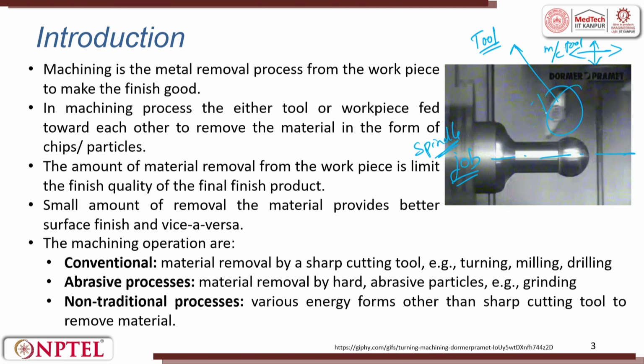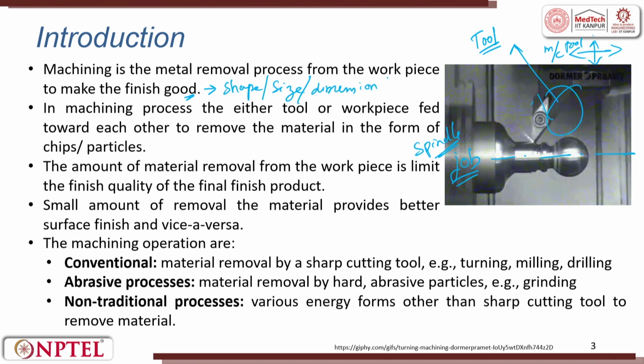There is a hard material called a tool, which has a relative motion against the workpiece to create the geometry you want. How is this motion given? By the machine tool. So machining is a metal removal process from the workpiece to get a finished good. Here we talk about shape, size, dimension, and if you want, surface finish also.